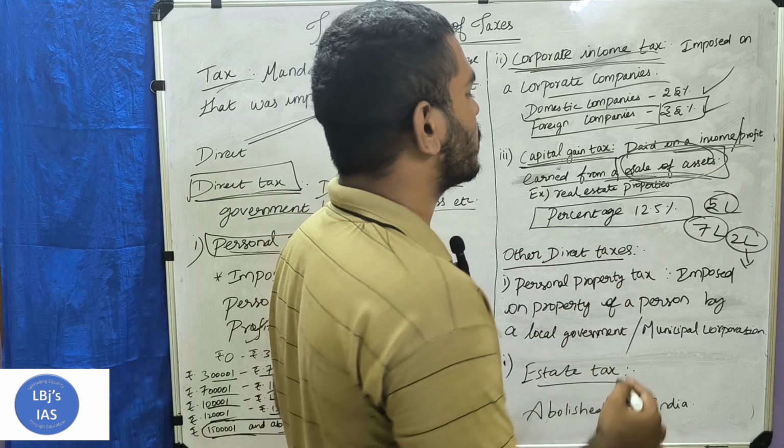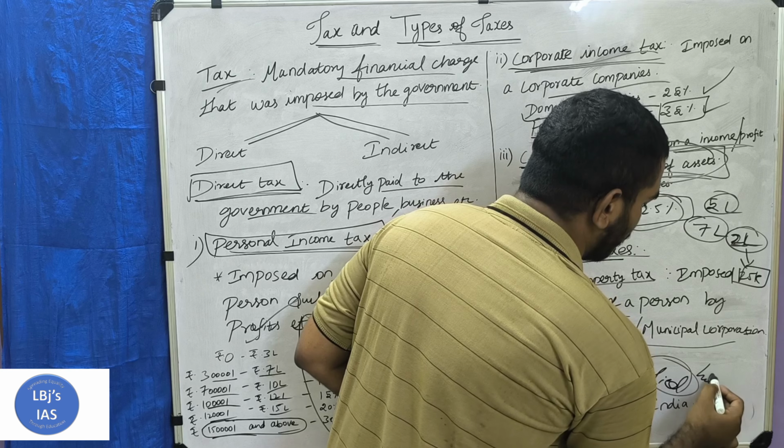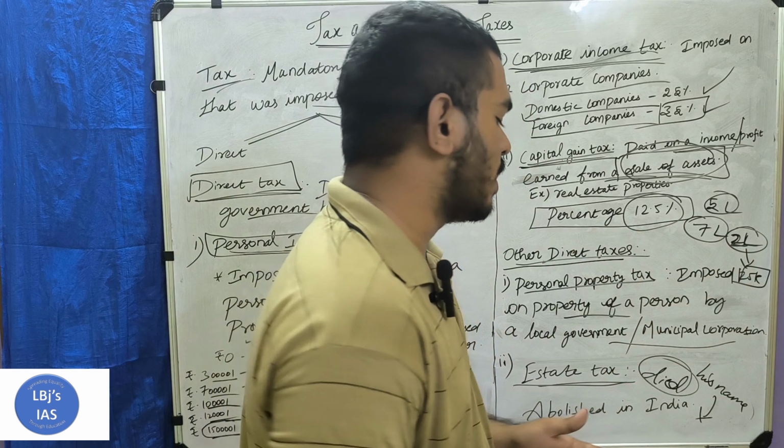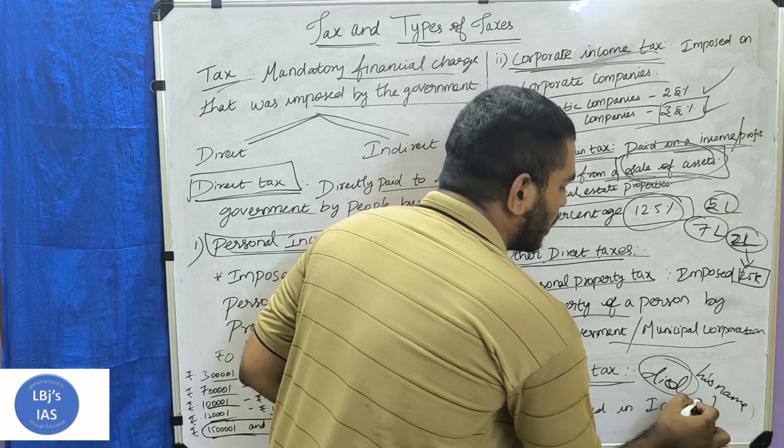Then estate tax. Estate tax is when a person dies and his property is transferred from his name to his son, daughter, or grandchildren's name.